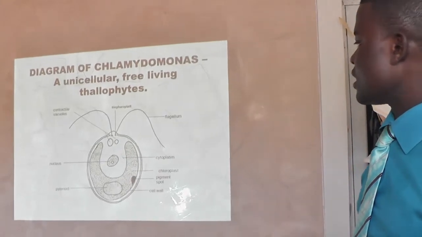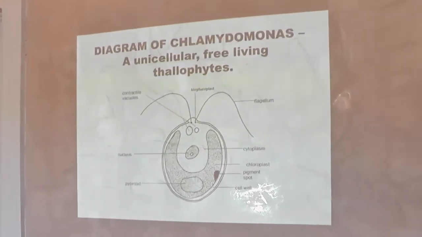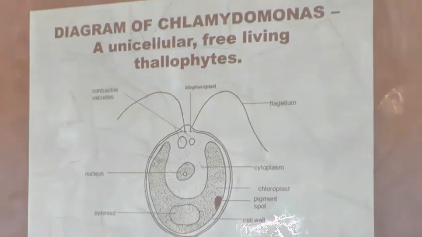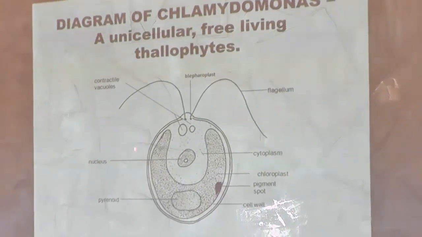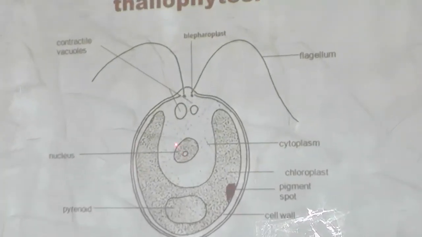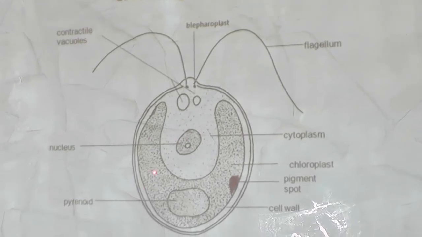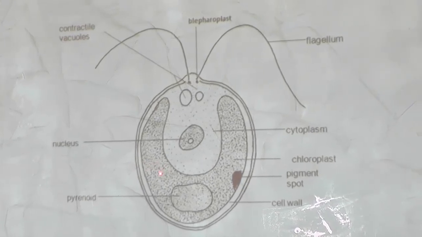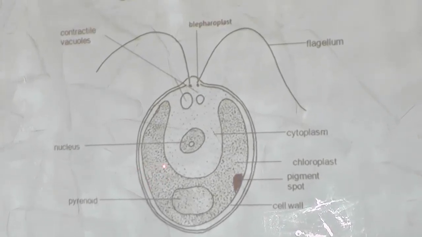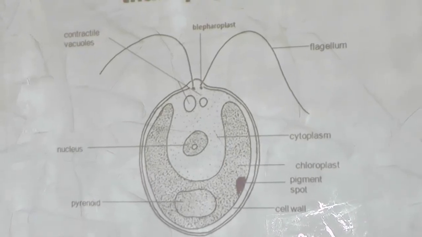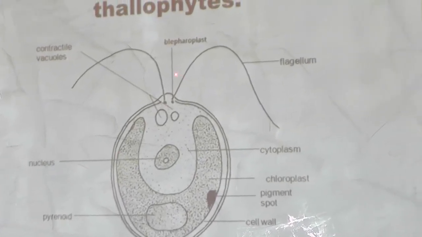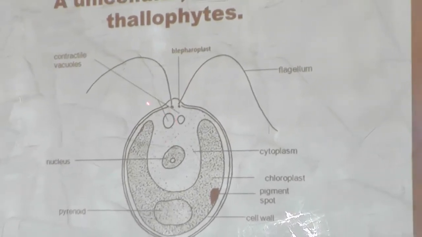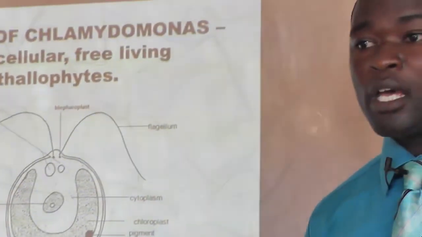So this is the structure diagram of what? Chlamydomonas. Good. You have a good memory, you can identify. This is a Chlamydomonas, and these are some of the organelles you have there. This is the nucleus. Inside it we have the cytoplasm, and this one is called what? The chloroplast, which it uses to carry out photosynthesis because it is an algae. Remember, we said these organisms live inside water. For movement, these organisms use what we call flagellum. Both of them are called flagella. It also has a contractile vacuole, just like other unicellular organisms.